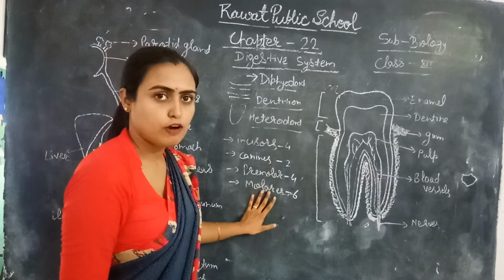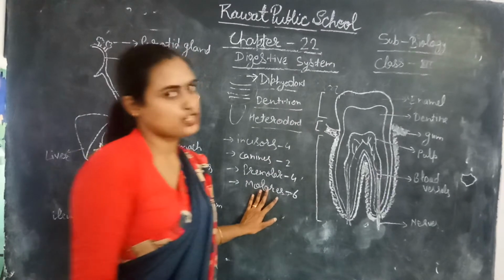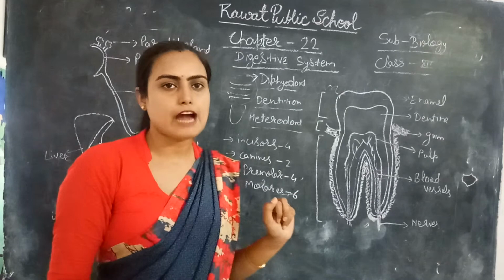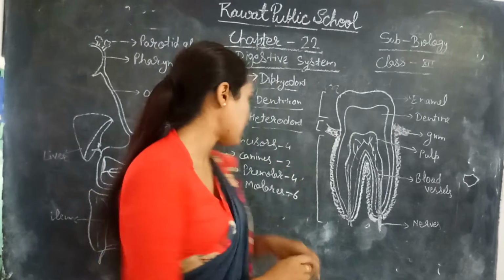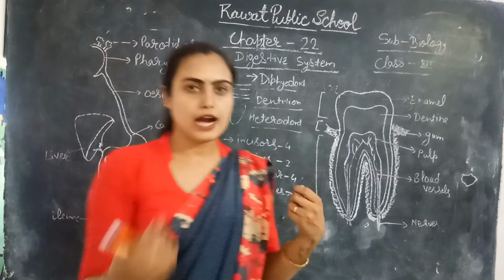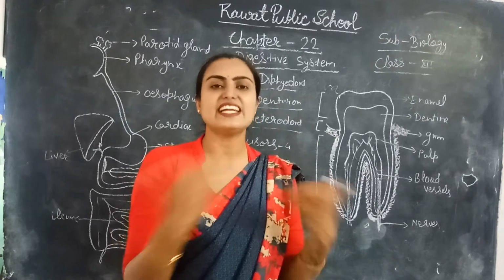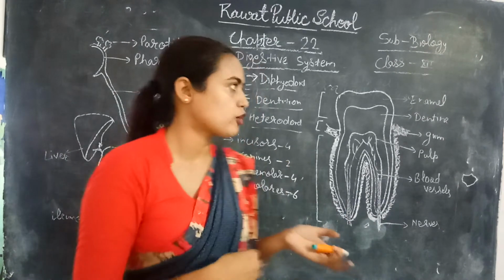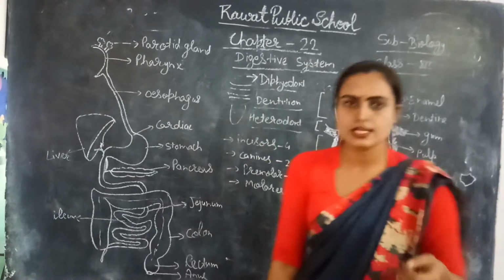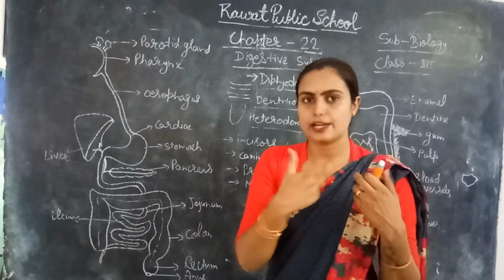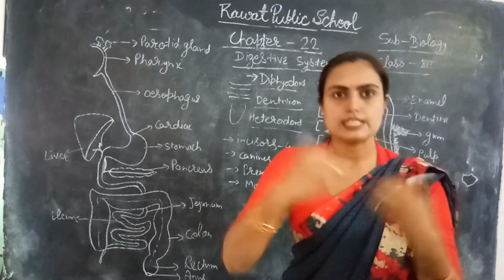These are the four kinds of teeth, and they play different roles in the digestion of food. First are the incisors. They are 4 in number, and their main function is cutting the food. Next are the canines. Canines are 2 in number, and their main function is piercing and tearing of the food. Canines are very functional in carnivorous animals, right? You can see that dogs have very large canines because their main function is tearing and piercing.